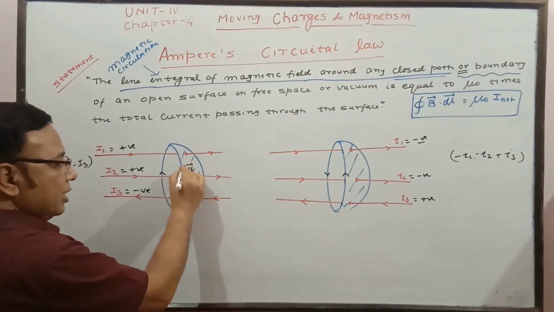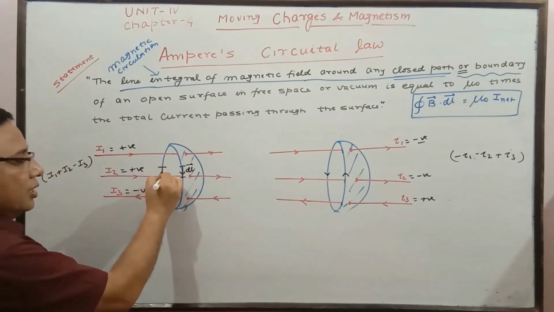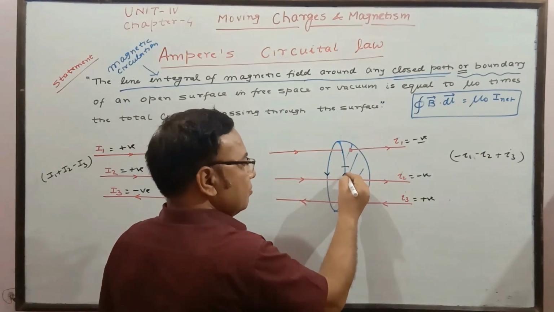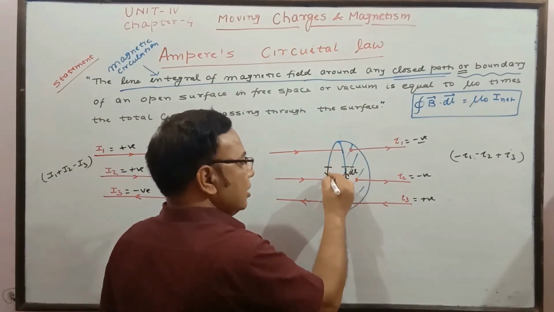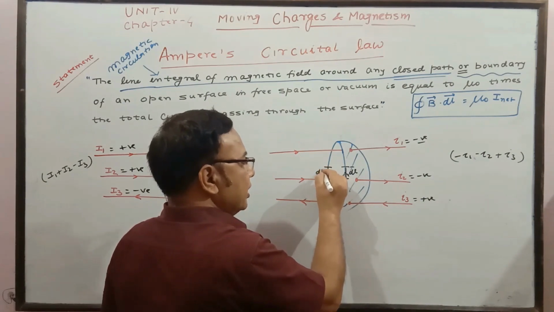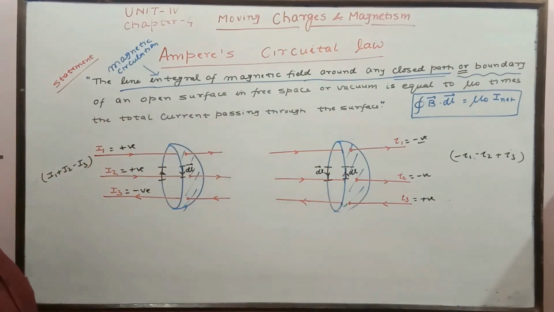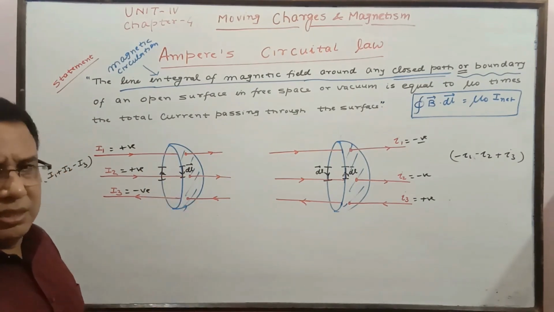So these are the directions of dl that we have at each and every point. The direction of dl is shown by this. So here also it is the direction of dl. Whenever we take the direction of dl, it is as per the orientation or traversal of the path. Direction of B, you know how to find out at each and every point, in both cases.